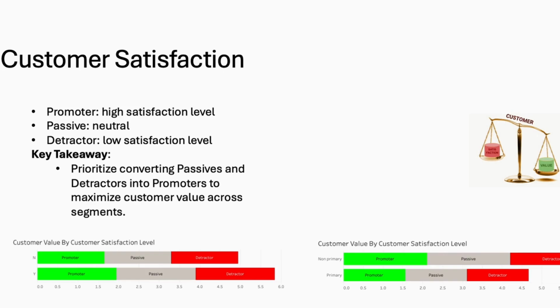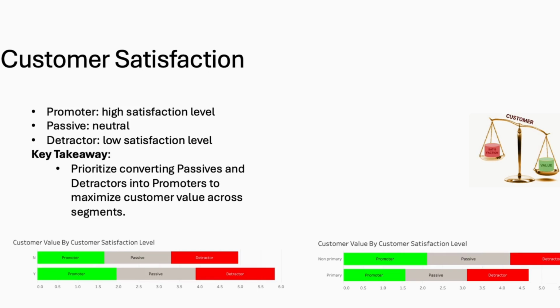Next, we will take a look at customer value based on satisfaction level. Customers are divided into 3 categories based on satisfaction level: promoter, passive, and detractor. Promoters have a high level of satisfaction. Passives are neither satisfied nor dissatisfied. Detractors have a low satisfaction level.